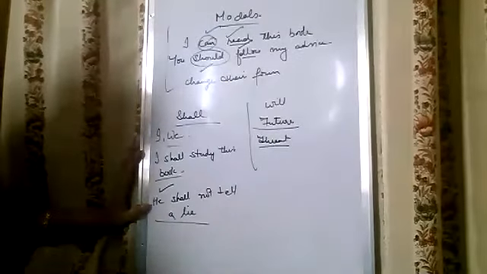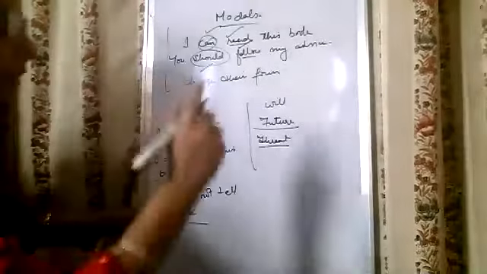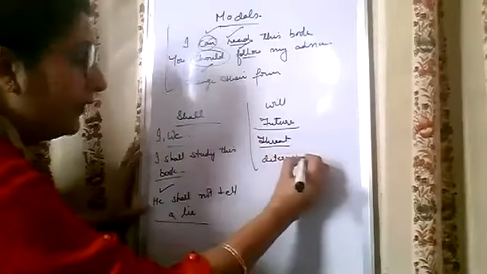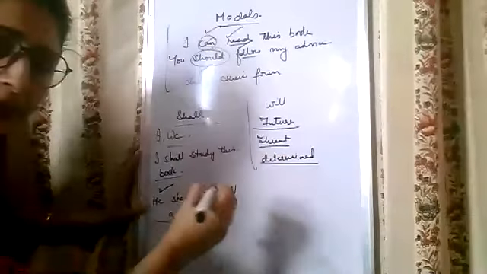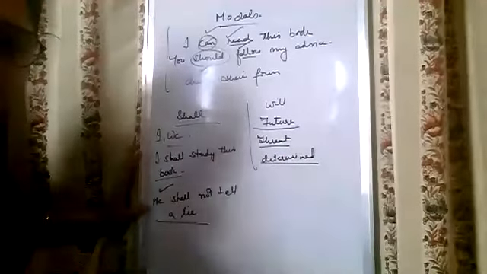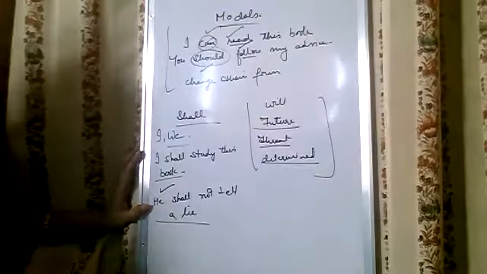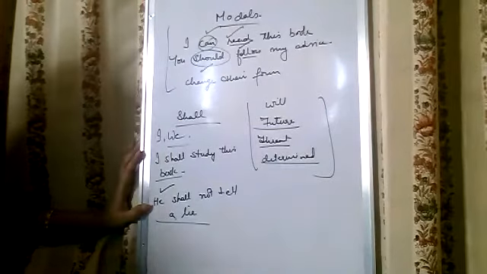So this is a threat, and in case of threat also you can use will. Sometimes when you are determined, for example, we will fight for justice, meaning you are determined to fight for justice, at that moment also we can use will. So these are the uses of will.